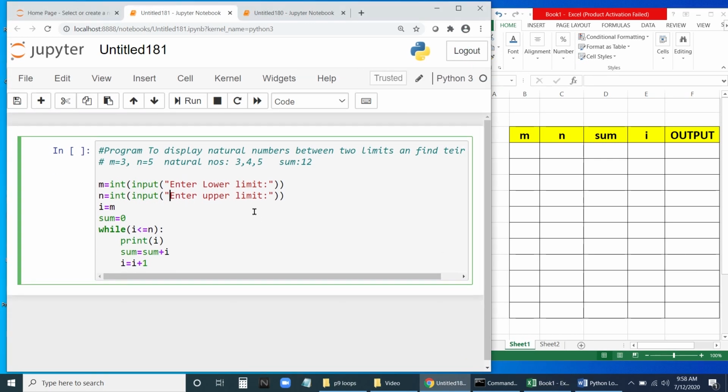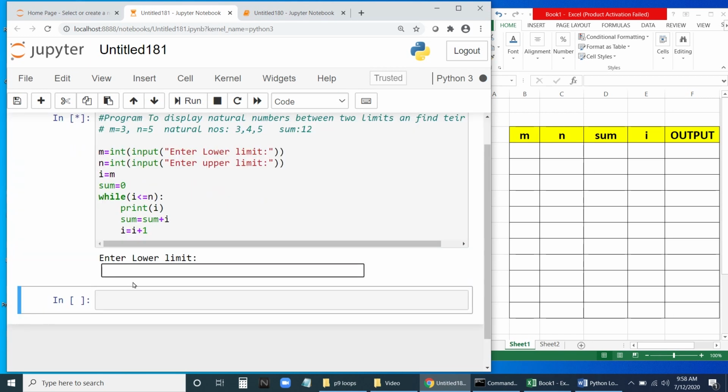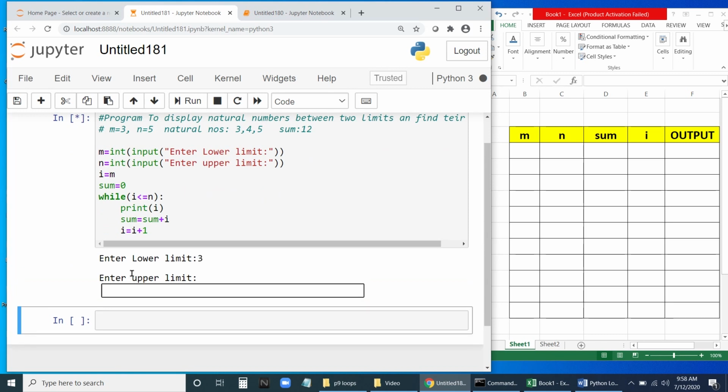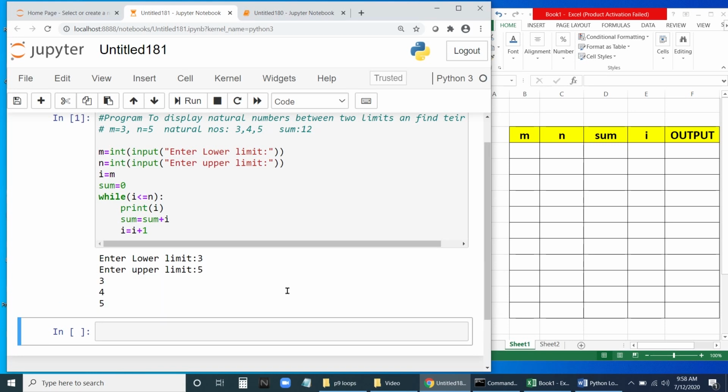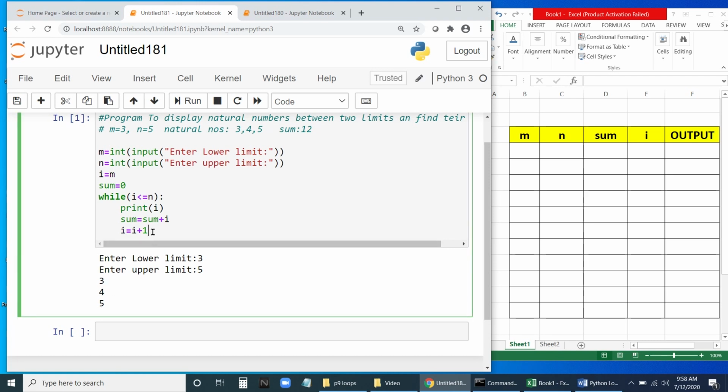Let me first run it and check whether everything is okay, then I will explain this. So let us run this one. Now I will say lower limit is 3. Upper limit is 5. Fine. 3, 4, 5. It is displayed 3, 4, 5, but I need to display the sum also.